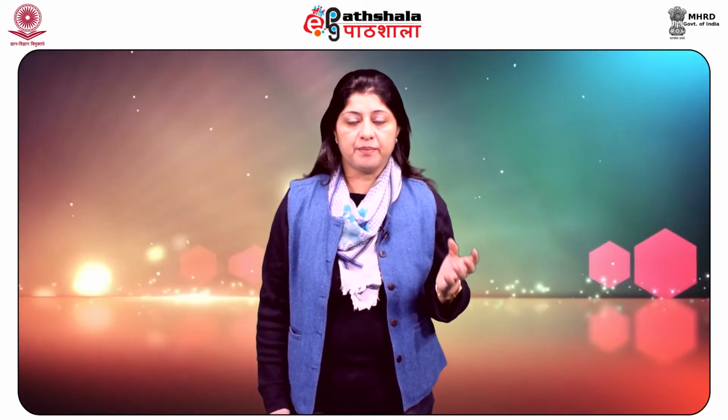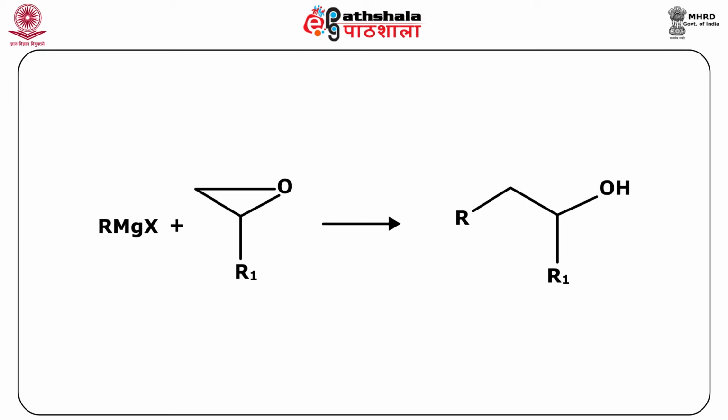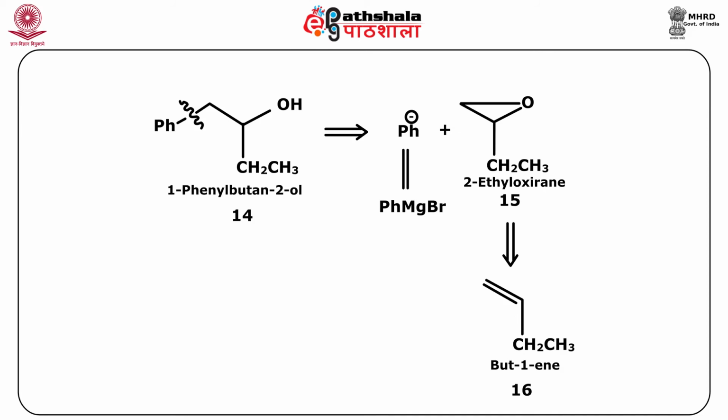Synthesis of alcoholic compounds by 1,2 carbon-carbon disconnections. Any compound bearing an alcoholic group can also be disconnected at the carbon-carbon bond next to the adjacent bond to the oxygen atom. The retrosynthetic analysis shows the carbon-carbon disconnection. The starting materials for these types of compounds are epoxide and the Grignard reagent as shown here in the figure. Let us consider an example, 1-phenyl 2-butanol as shown by the structure 14, which can be made from 2-ethyl oxirane 15 and phenyl magnesium bromide.